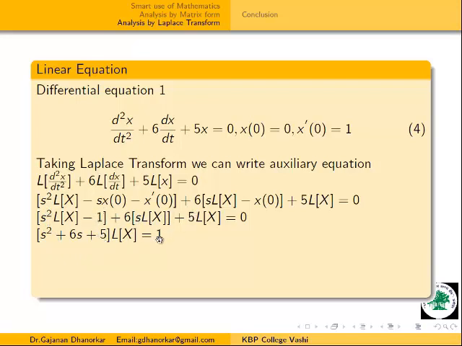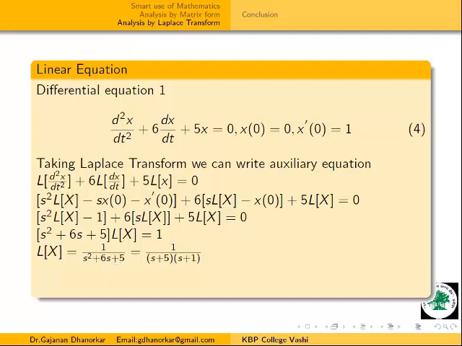I am taking minus 1 to this side, and we are getting here s square plus 6s plus 5 into L of s is equal to 1. Now what is s? Again we know that this s is nothing but sigma plus i omega. I omega is the angular frequency, and this sigma is also there. Now here s square plus 6s plus 5, and this is our Laplace transform L of x, and here L of x is equal to 1 divided by s square plus 6s plus 5.